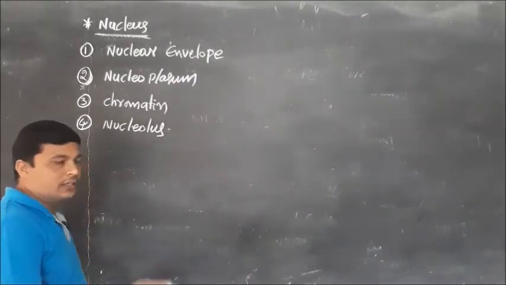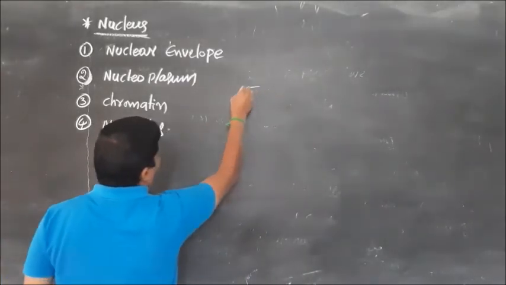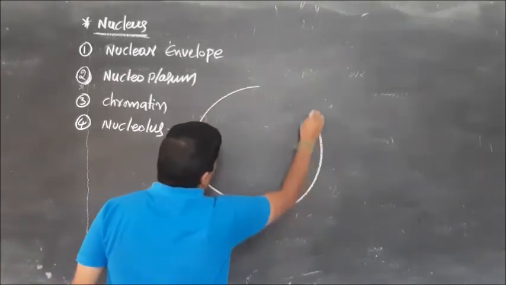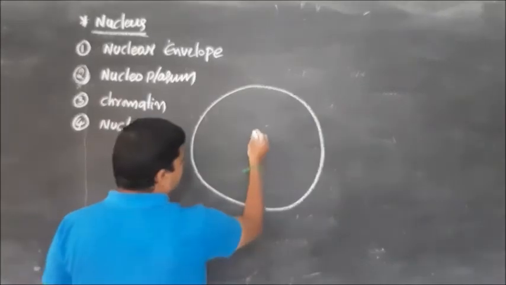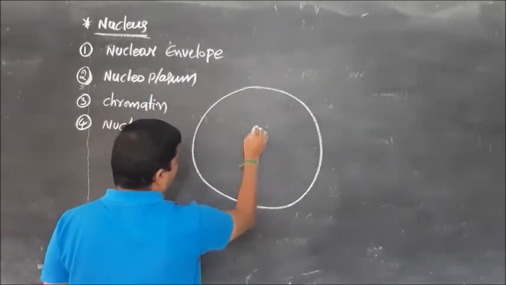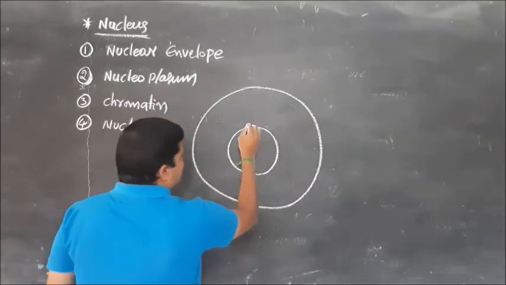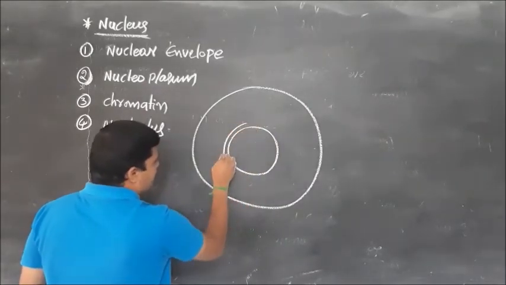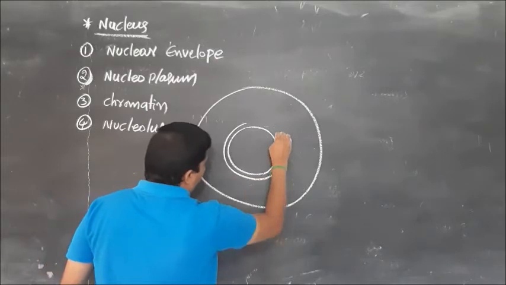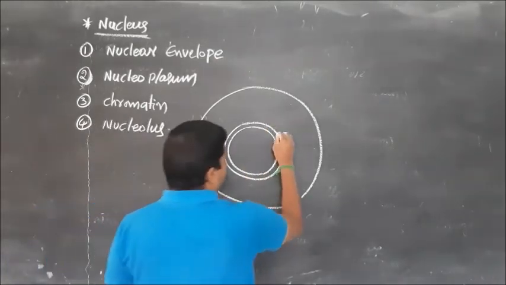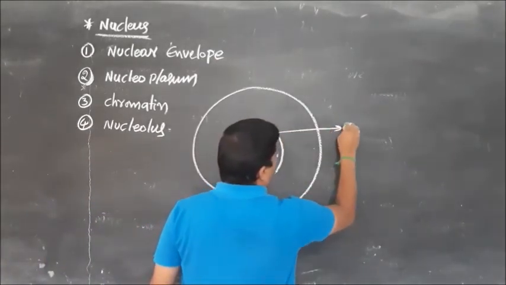Okay, continue. If we take one animal cell or plant cell, it has a nucleus. This nucleus is surrounded by two membranes. One is the outer membrane.